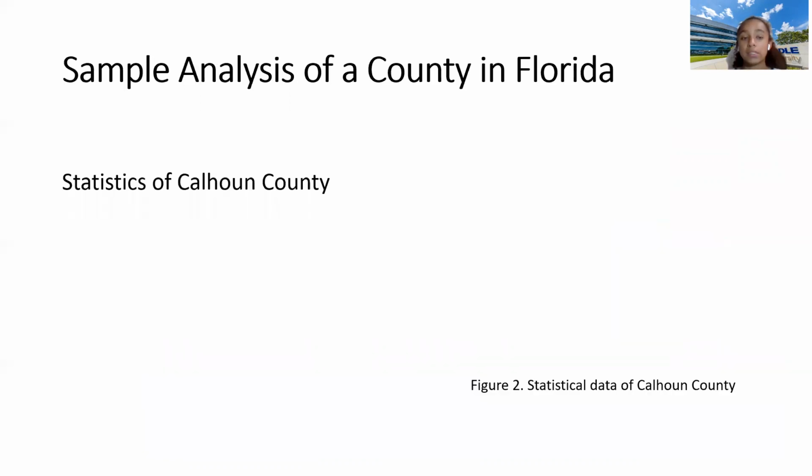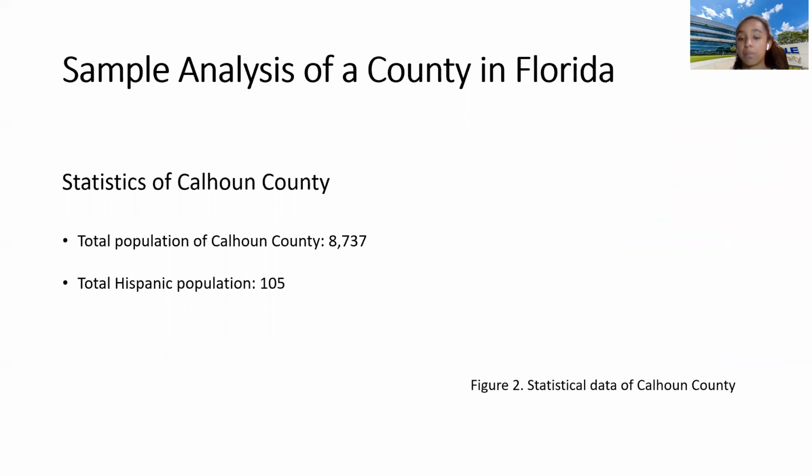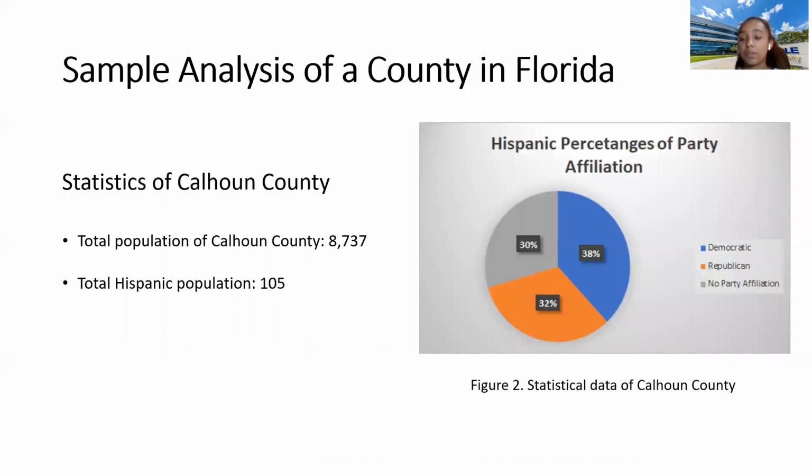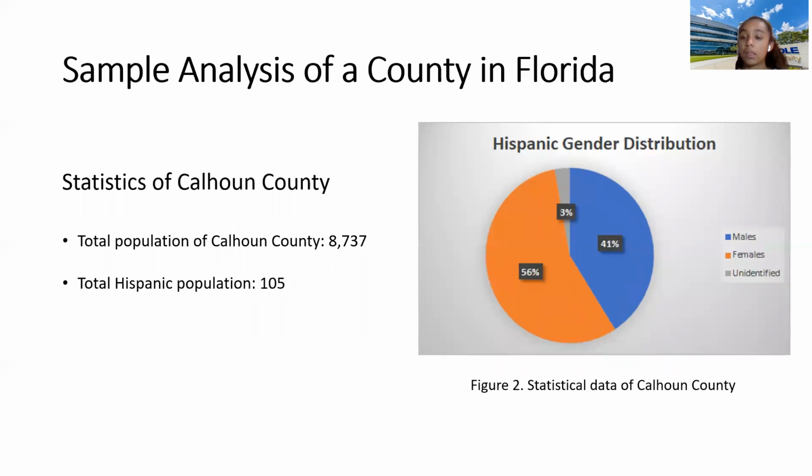So what I did is I did a sample analysis of a county in Florida. I did Calhoun County because it's one of the smallest of the 67 counties within the state of Florida. Total population of 8,737 with only a total Hispanic population of 105. So from here, we have the party affiliation distribution along with the Hispanic gender distribution.